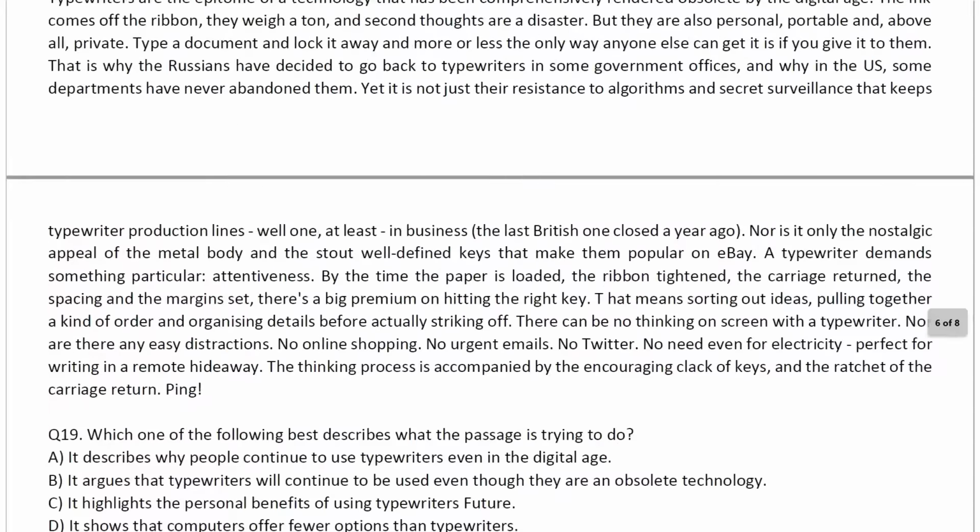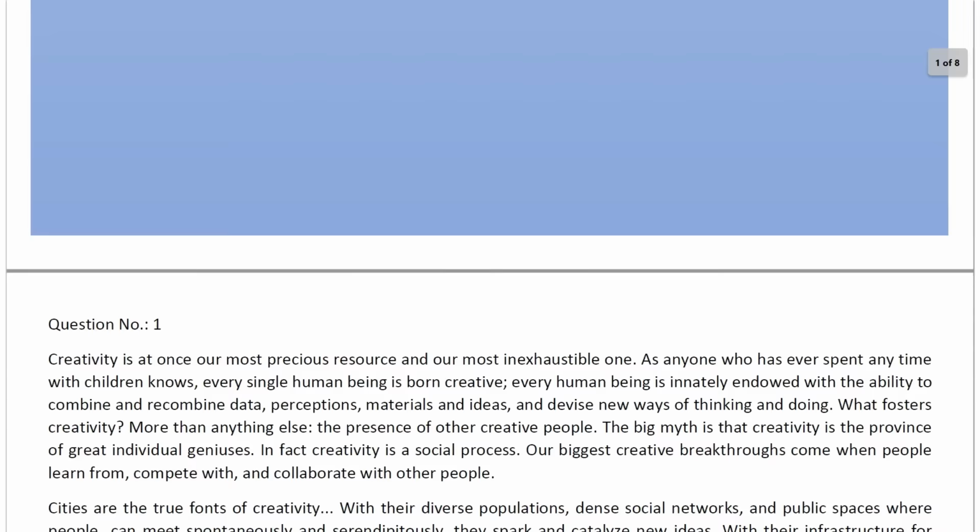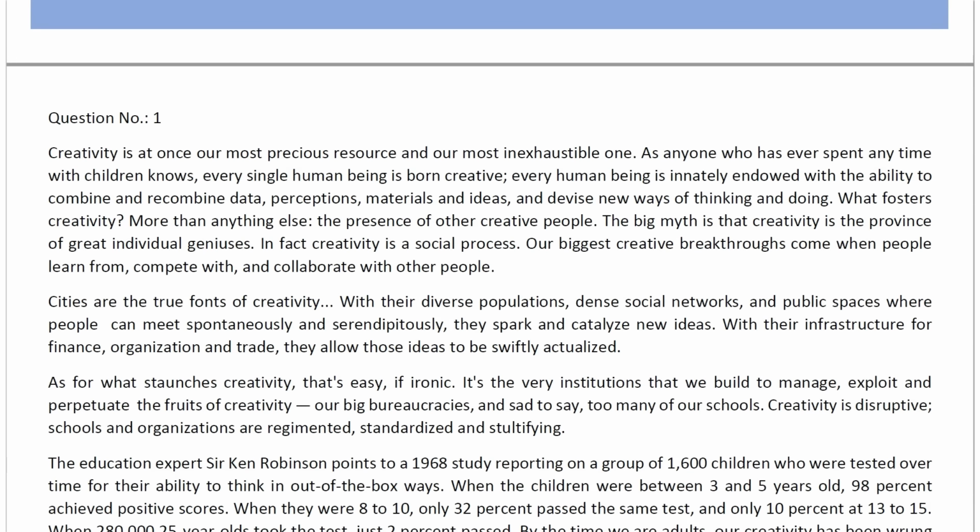Now, what needs to be done here is, I have my 5 RCs, so I'm going to go ahead with my RC. Let's understand this. I'm going to take paragraph first in the first go. Then I can probably take paragraph third, which is the Tesla paragraph. After Tesla, I'm going to take paragraph number 4, if I'm not wrong, which talks about typewriters, right? Then I'm going to take either number 5 or number 2.